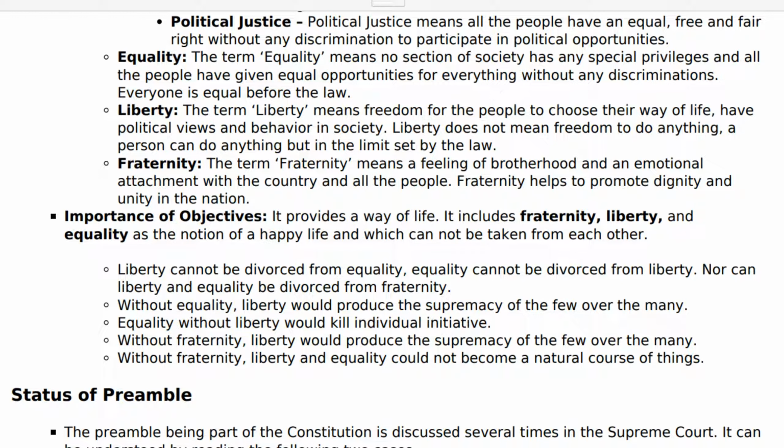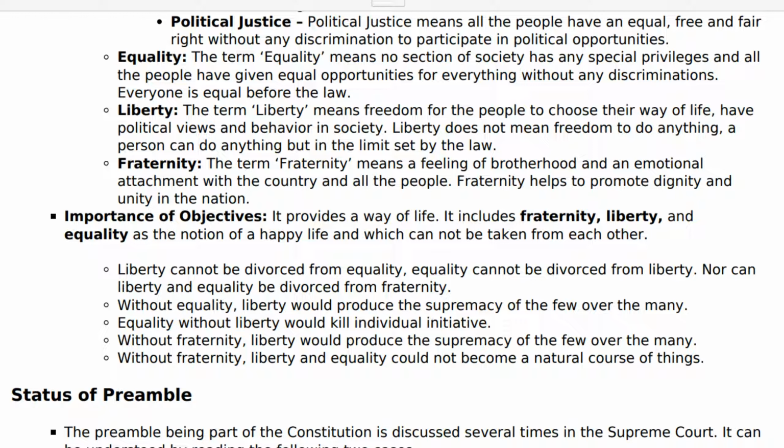Importance of objectives. It provides a way of life. It includes fraternity, liberty, and equality as the notion of a happy life, and these cannot be taken from each other. Liberty cannot be divorced from equality. Equality cannot be divorced from liberty. Nor can liberty and equality be divorced from fraternity.